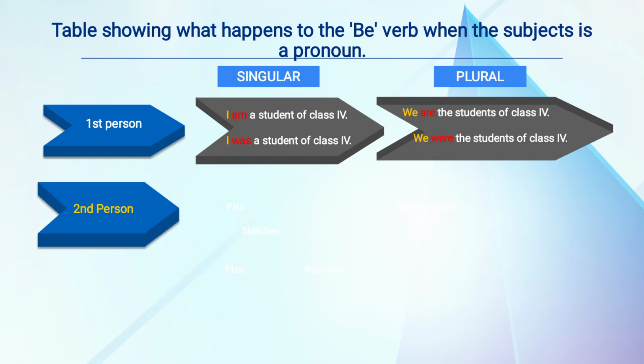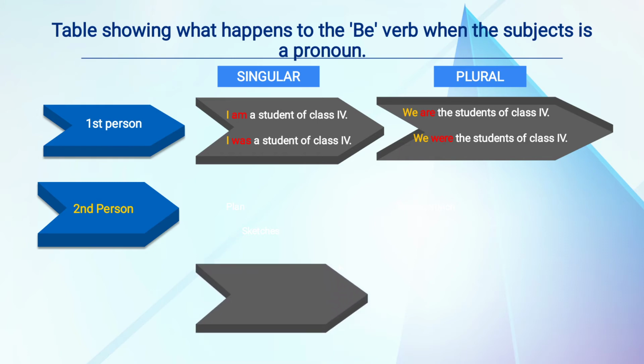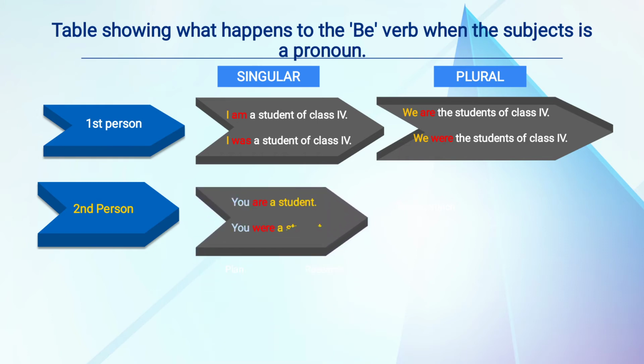Now, second person singular. Now, you is the second person singular. So, you, when we are talking about present tense, the be form of verb will be are. You are a student. When we are talking about past tense, you were a student.